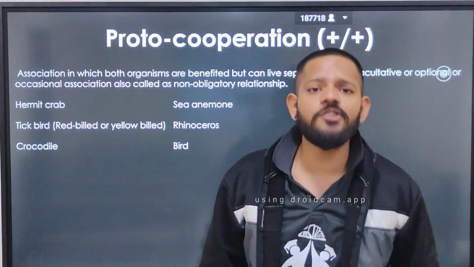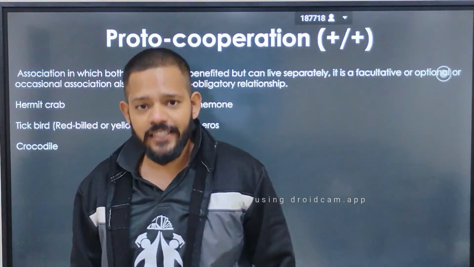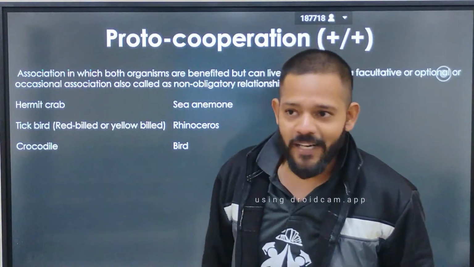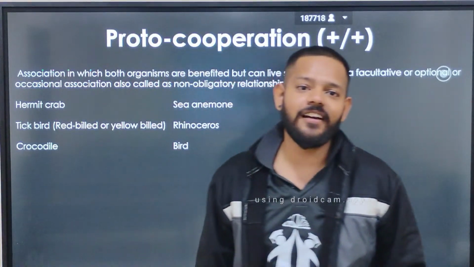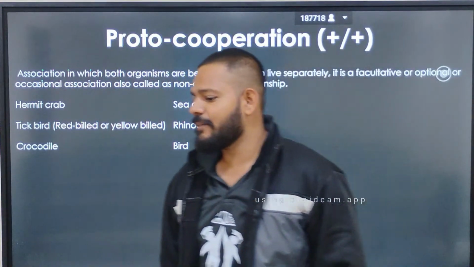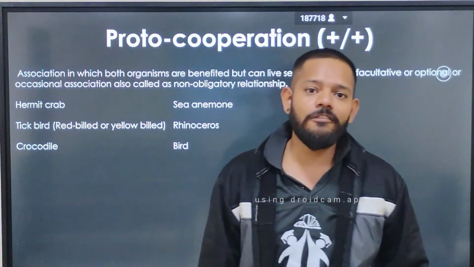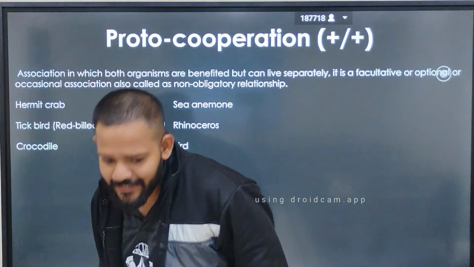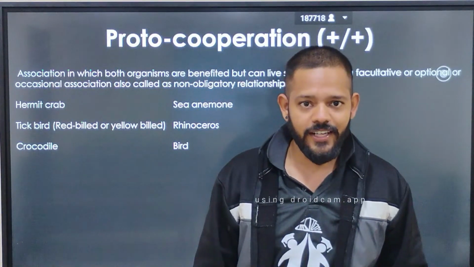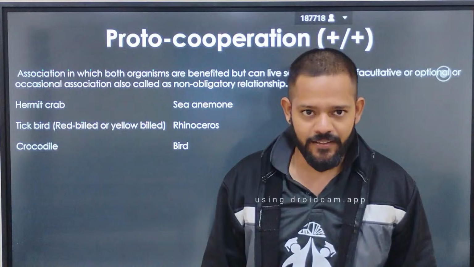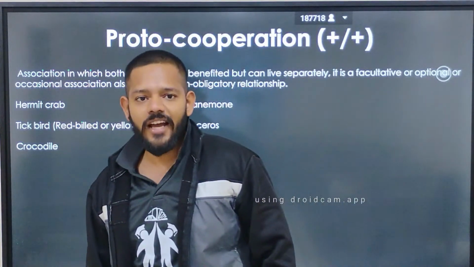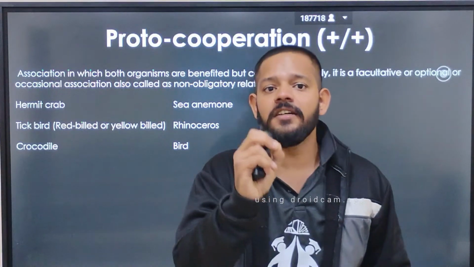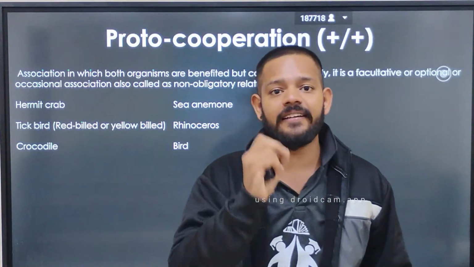Or in a common way, you can say that mutualism is a husband-wife relationship, and proto-cooperation is just like a girlfriend and boyfriend relationship. As you know, in a girlfriend-boyfriend relationship, if the girlfriend goes, the boyfriend does not get affected. For some days they get irritated, they feel depressed, but it does not last that much. But in married life, if this happens, either one will attempt suicide or does not live like this. So mutualism is a relationship in which both organisms are totally dependent on each other,